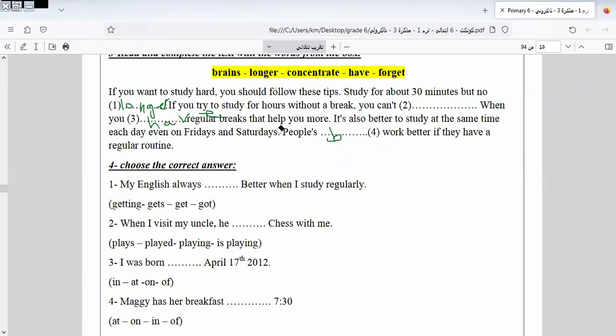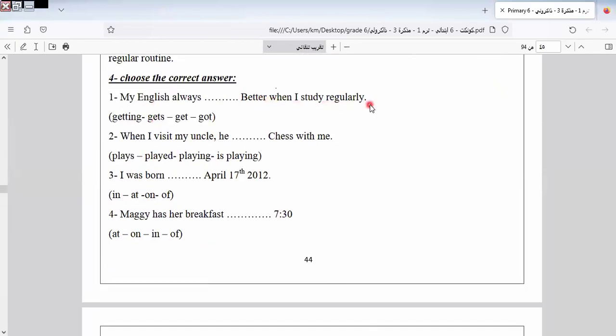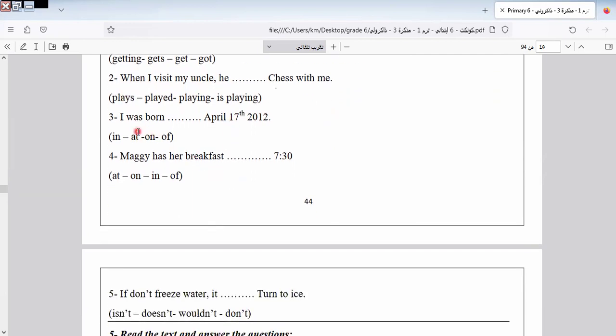Let's continue the rest of the exercise. My English always stays better when I study regularly. Here it will be: my English will always get better. So when I visit my uncle, he plays chess with me. Here it will be: he plays chess with me.